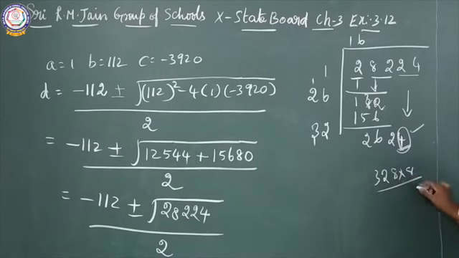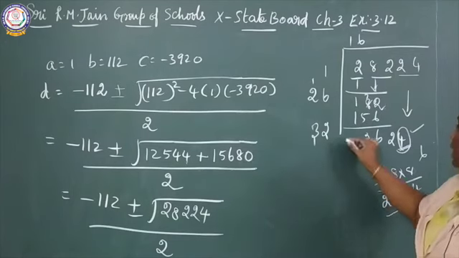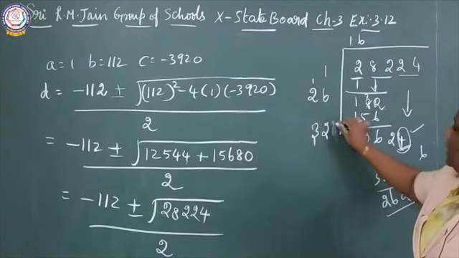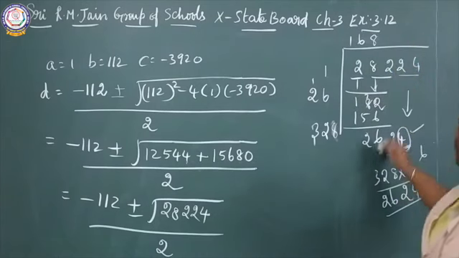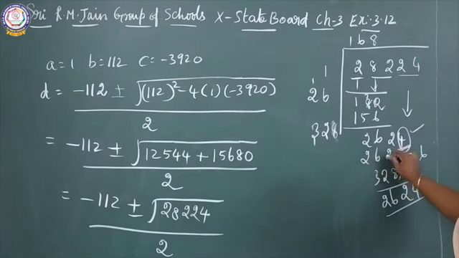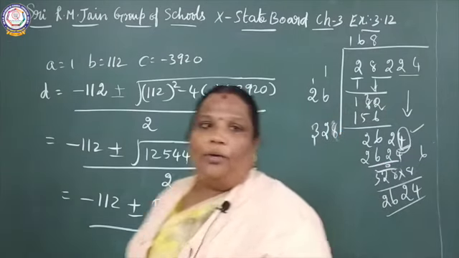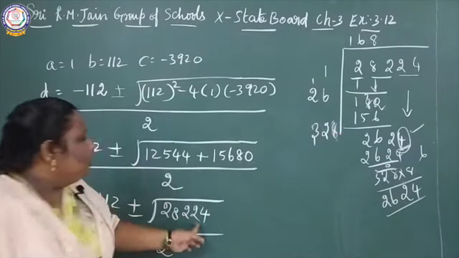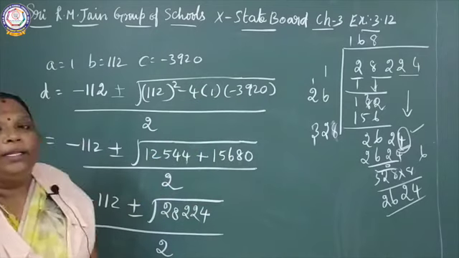So 8 8s are 64, balance 6. 8 2s are 16 plus 6, 22, balance 2. 8 3s are 24, 26. So you will write 8, 8, 2 6, 2 4, the remainder is 0. So the square root of 28,224 is 168.